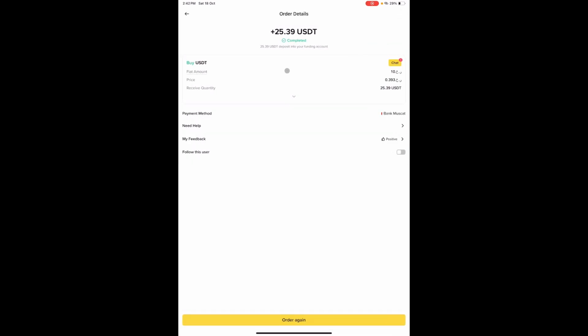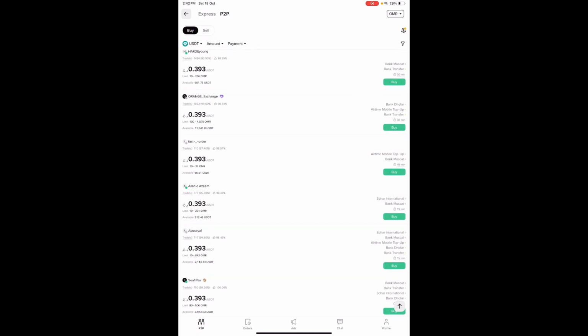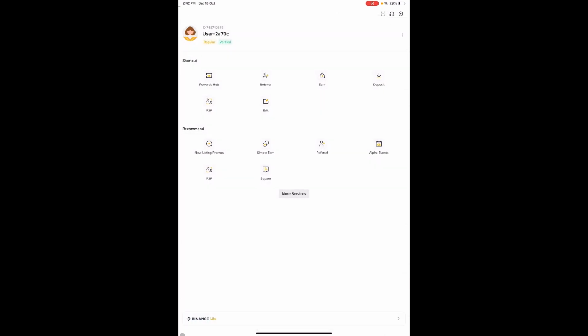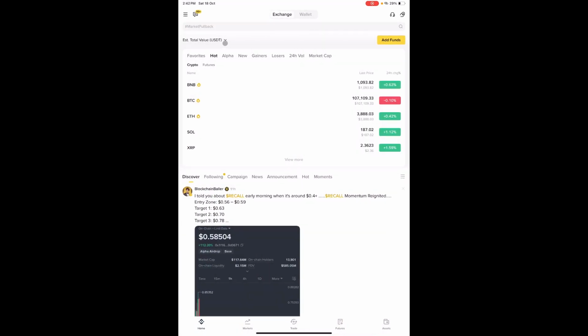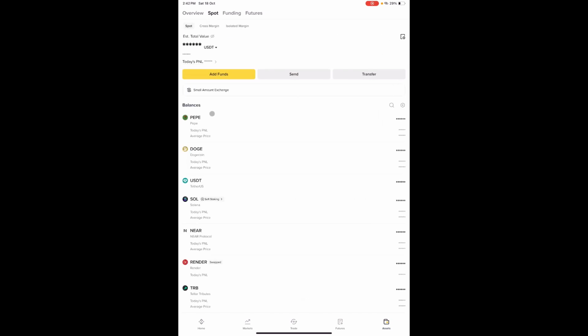So when I check in my account, in my USDT, we have the money. We have to keep on clicking and go back. Do I have my money in my USDT? Do we have the money?